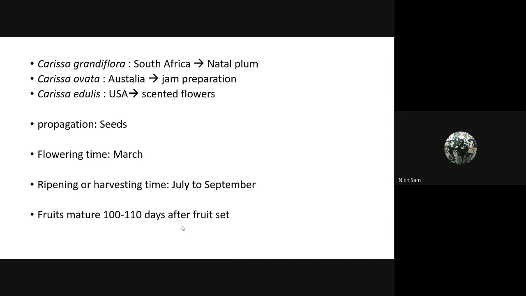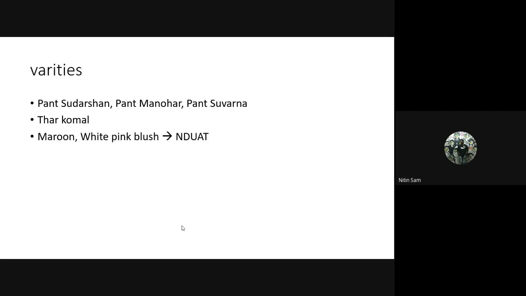The propagation is through seeds. Flowering time is during March. Ripening or harvesting time is July to September. Fruits mature at 100 to 110 days after fruit set. Coming to varieties, Pant Sudarshan, Pant Manohar, Pant Suvarna are the varieties of Karonda. Thar Komal, please note it down, it's not given anywhere, is a variety of Karonda. Maroon, White, Pink Blush are also varieties of Karonda released by NDUAT.